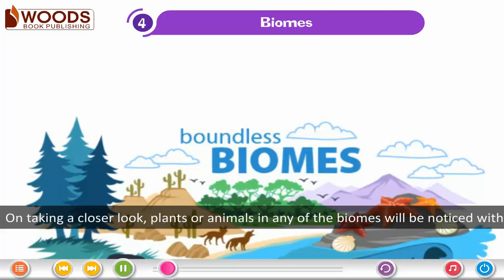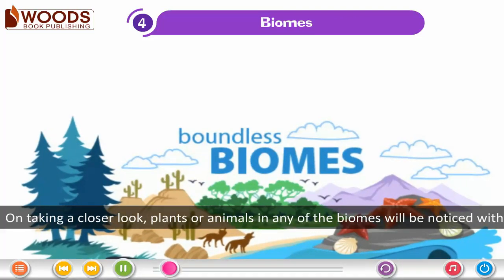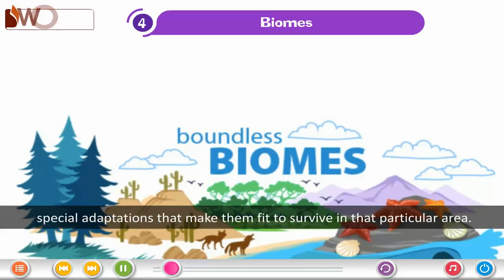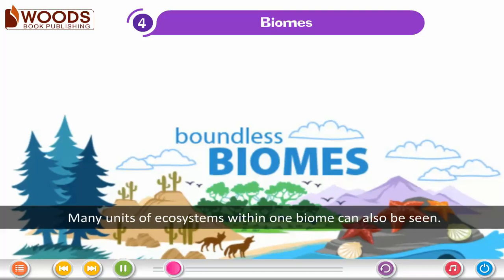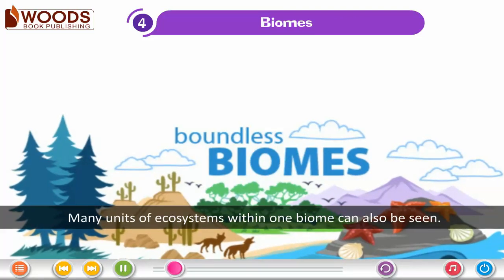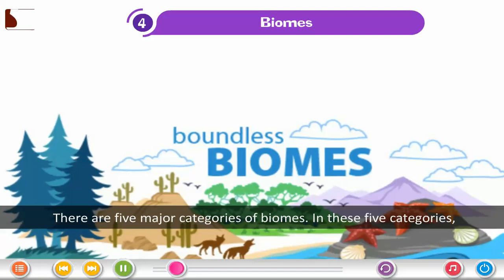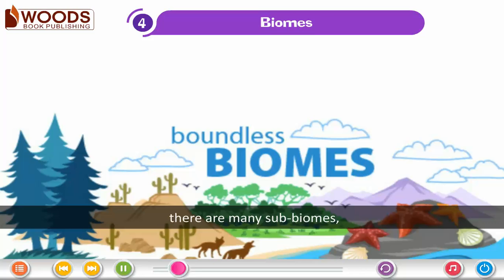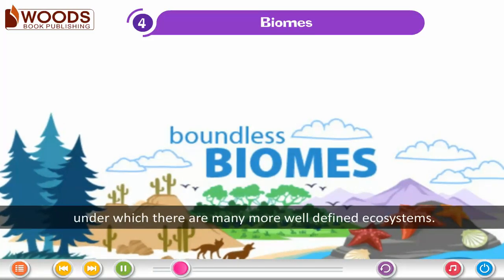On taking a closer look, plants or animals in any of the biomes will be noticed with special adaptations that make them fit to survive in that particular area. Many units of ecosystems within one biome can also be seen. There are 5 major categories of biomes. In these 5 categories, there are many sub-biomes under which there are many more well-defined ecosystems.